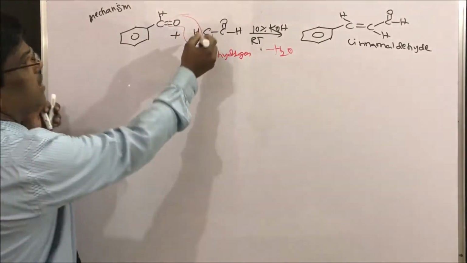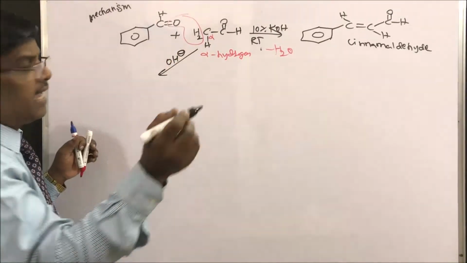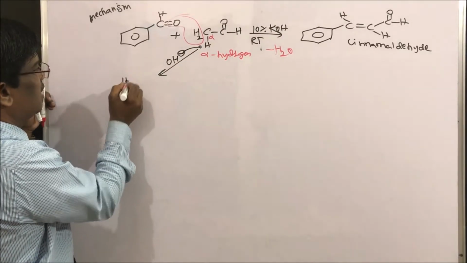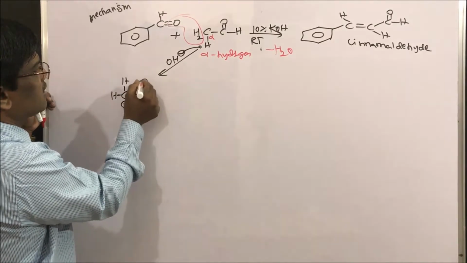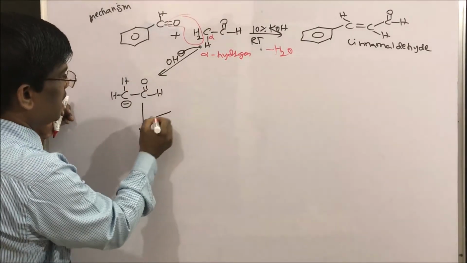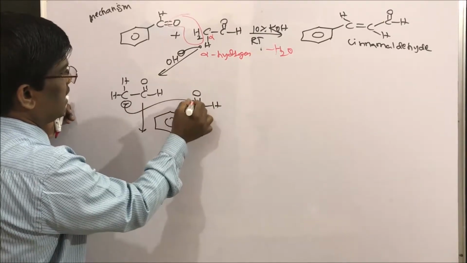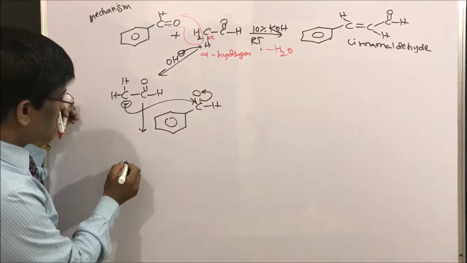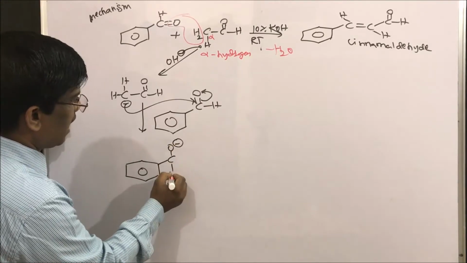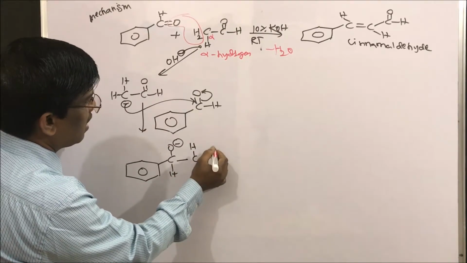What is the mechanism? The first step: acetaldehyde in the presence of base takes up this proton to give a carbanion, CH2 minus. This is a carbonyl compound. So this carbanion intermediate attacks the benzaldehyde, which is there in the reaction mixture, to give an alkoxide ion, O minus, with hydrogens on this carbon.